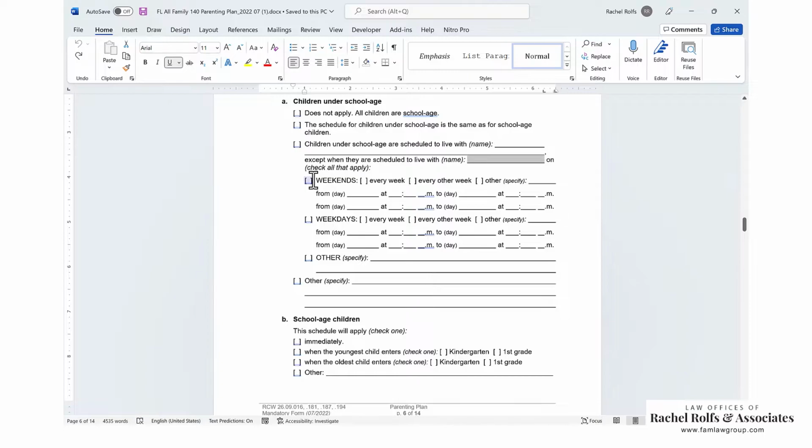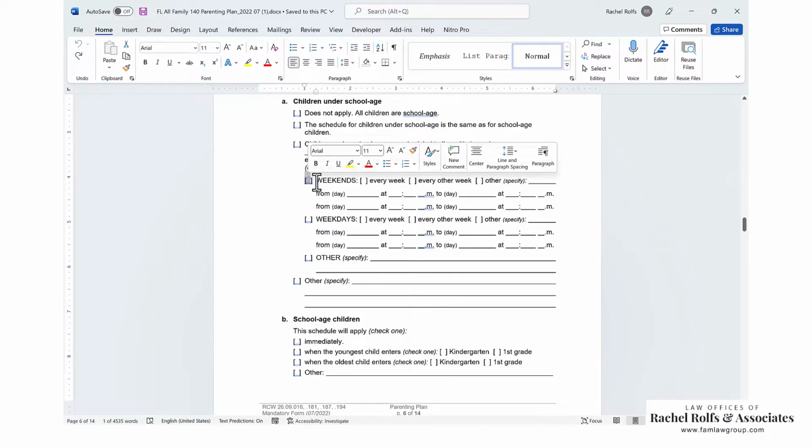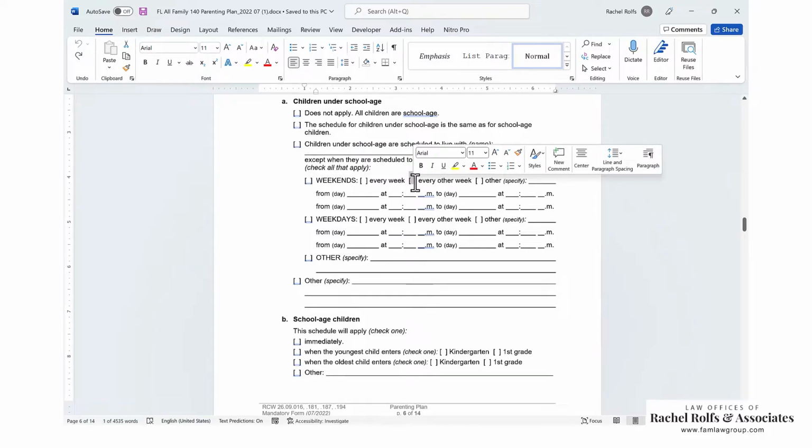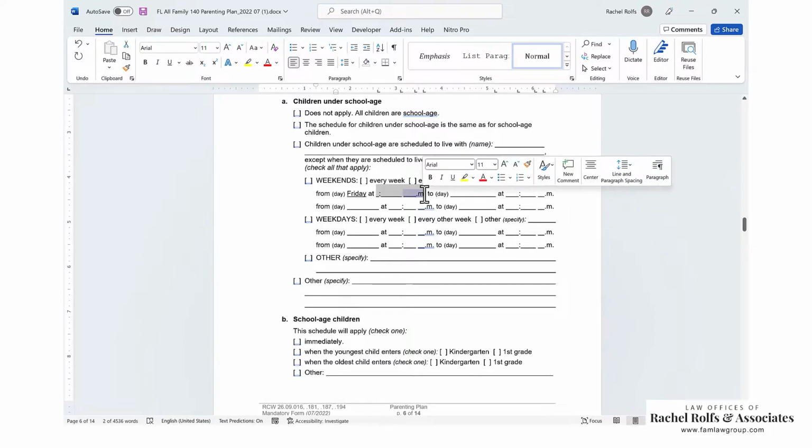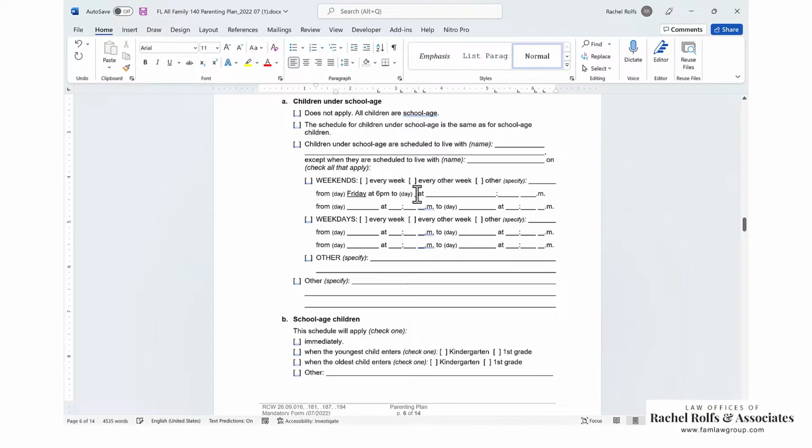So if you're going to do every other weekend, let's say the other parent gets every other weekend, you're going to check this box, you're going to check the every other week box, and then you're going to fill this in. I don't want to make you watch me try to deal with these forms too much here, but you do Friday at, and it's kind of a weird thing. I just delete that out and say 6 p.m. to Sunday at 6 p.m. And then if there's also going to be a weekday, you're going to check this box.